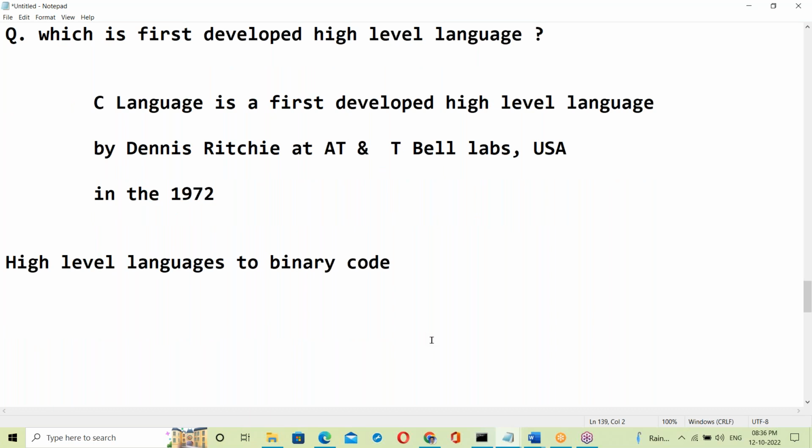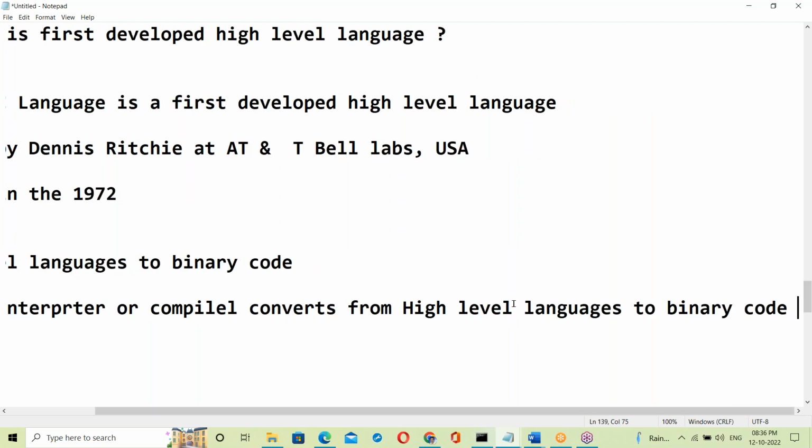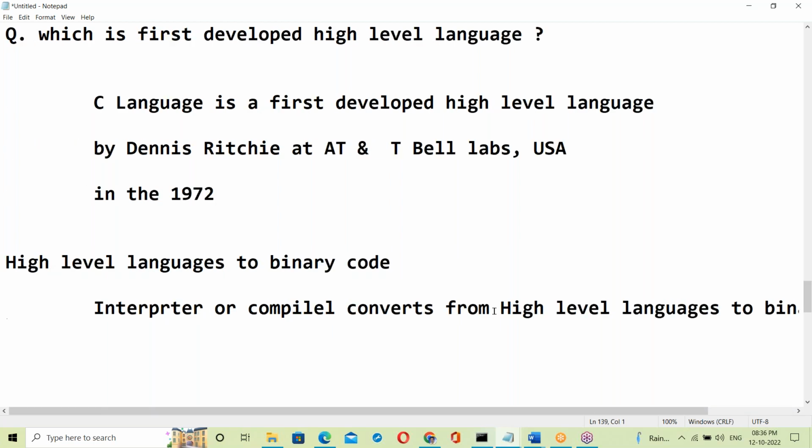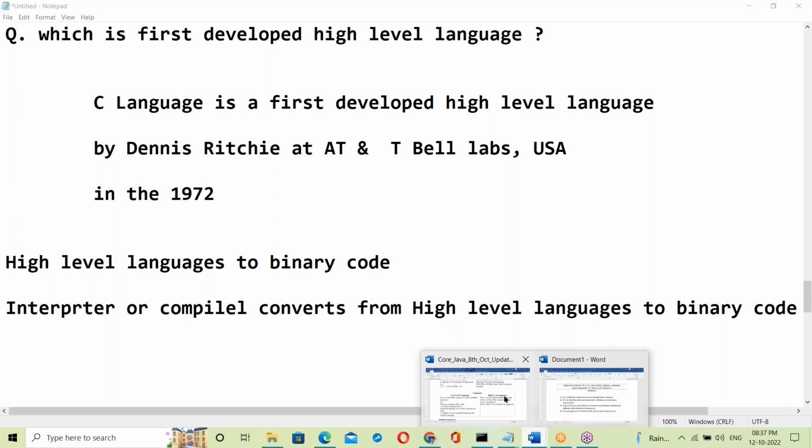Good, Tulsiram. Yes, either an interpreter or a compiler converts from high level language to binary code. That's it.